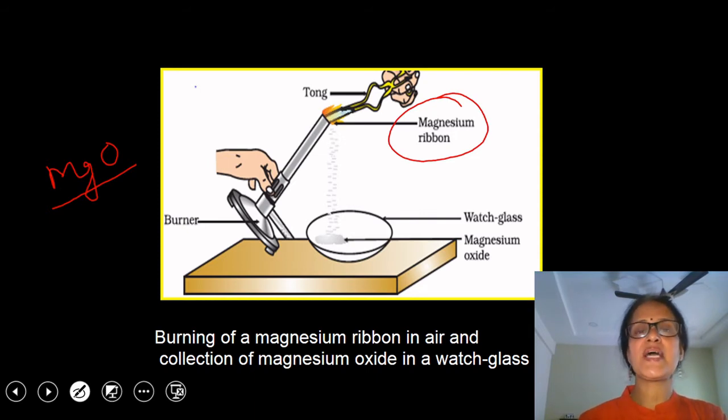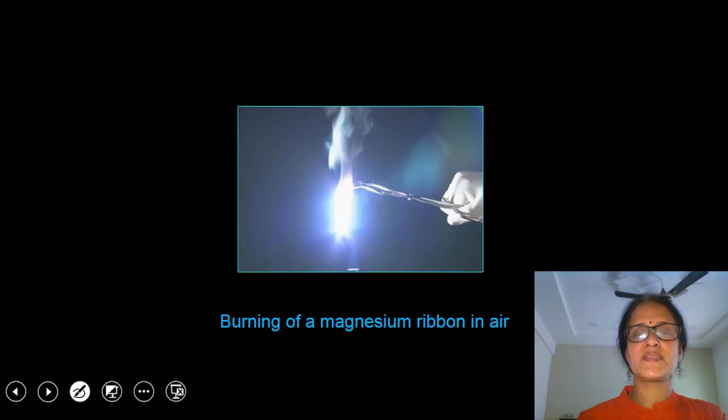After cleaning this magnesium ribbon using sandpaper, we have placed it in the flame of a burner using a pair of tongs. You can see that magnesium ribbon burns with a white dazzling flame and it converts into a white colored powder of magnesium oxide. And you can see here we have collected this white colored powder of magnesium oxide in a watch glass. In this picture you can see the burning of magnesium ribbon in air. It burns with a white dazzling flame.